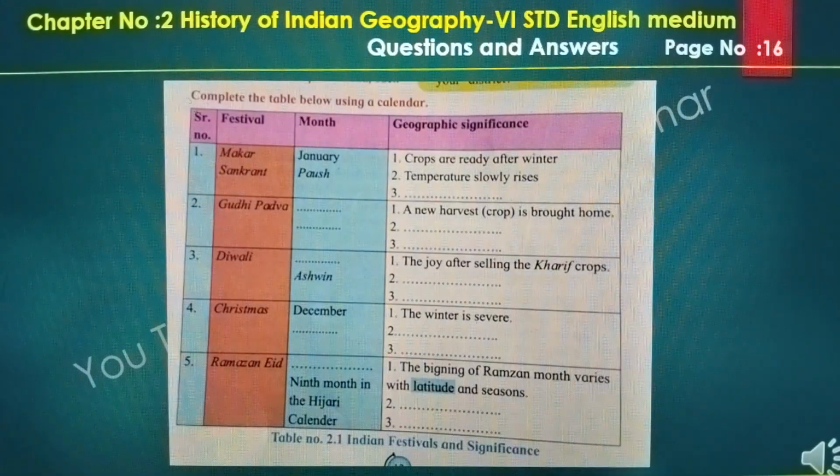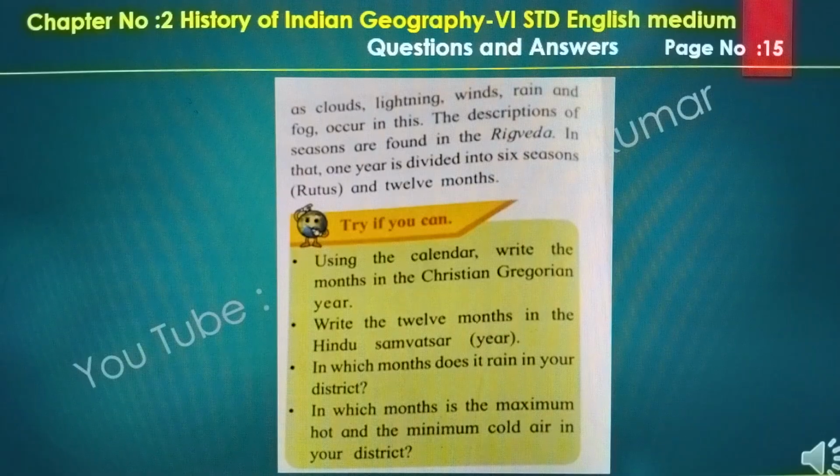Prakareswaraya has described that the atmosphere extends 12 yojanas, 96 kilometers. All phenomena such as cloud, lightning, winds, rain, and fog occur in this.